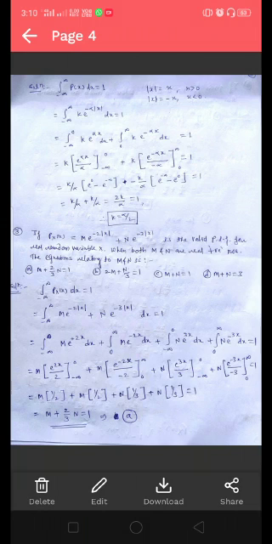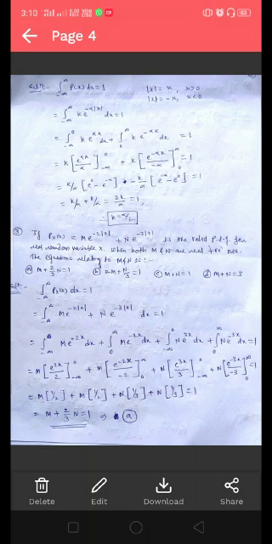Option A is m plus 2 by 3 n equals 1. Option B is 2m plus n by 3 equals 1. Option C is m plus n equals 1. And option D is m plus n equals 3.